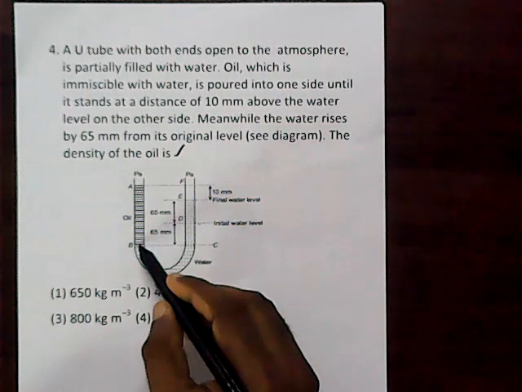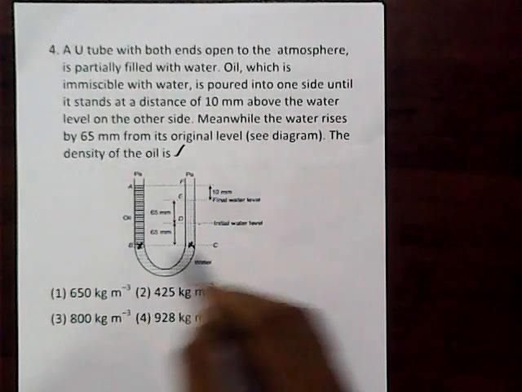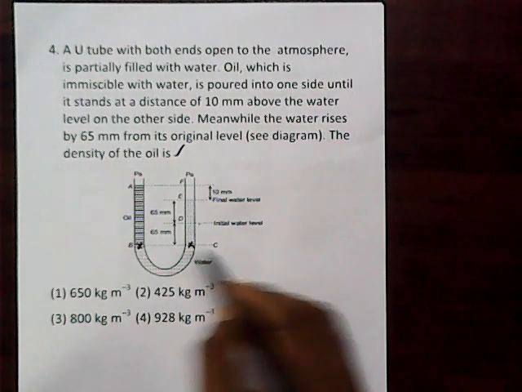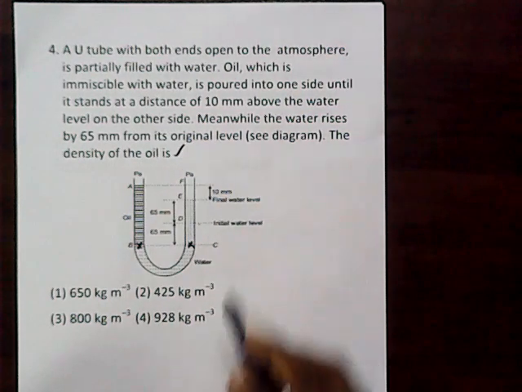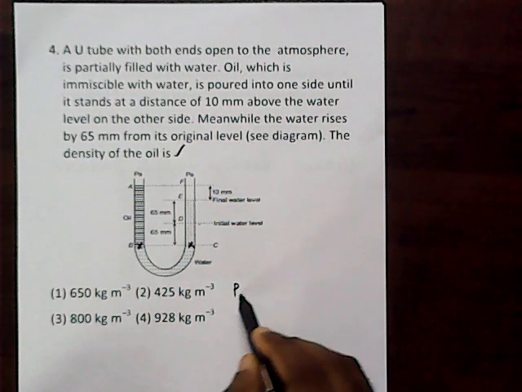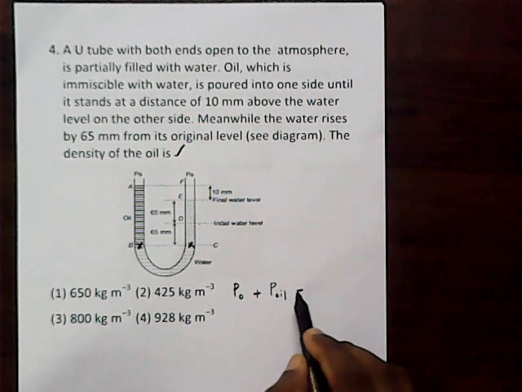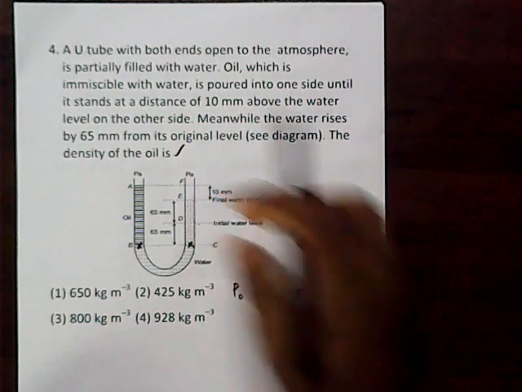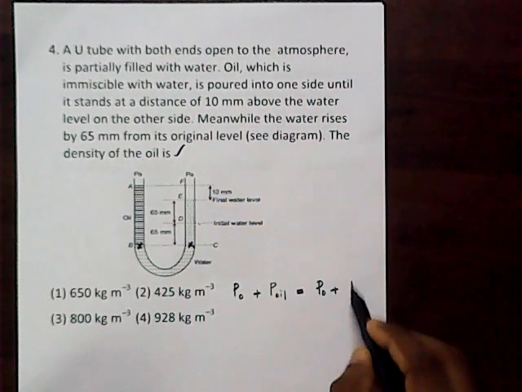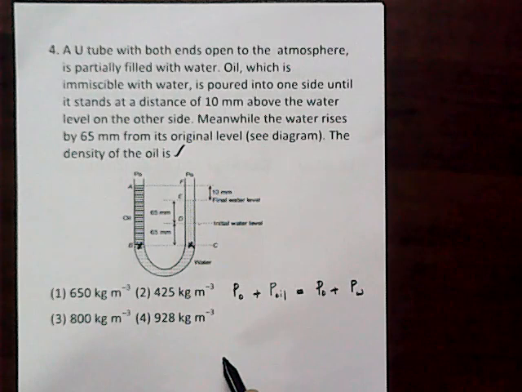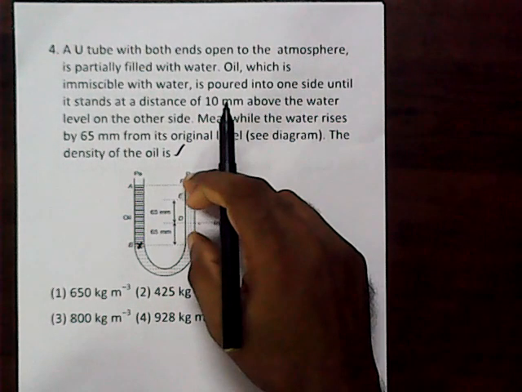We know on a horizontal level, we can say they are at the same pressure. So that is a very important concept. So we can write P0 plus the pressure due to the oil should equal P0 plus this much water pressure. So P0 cancels. For the oil, how much is the total length?